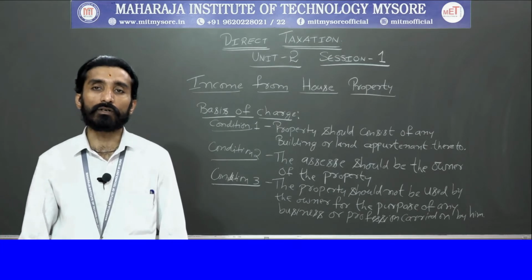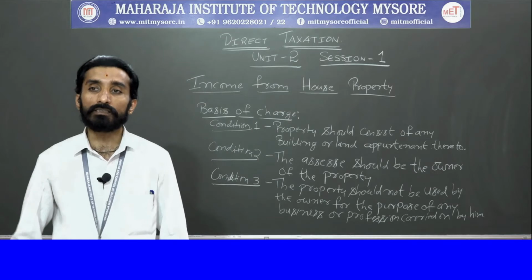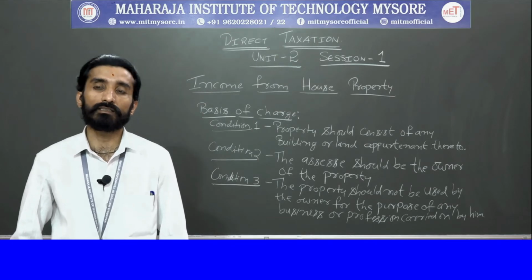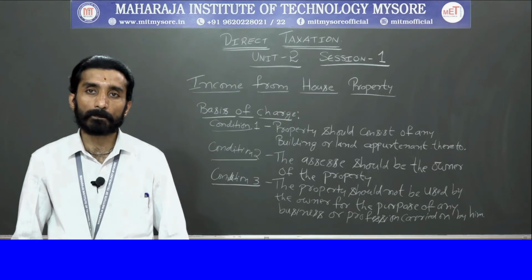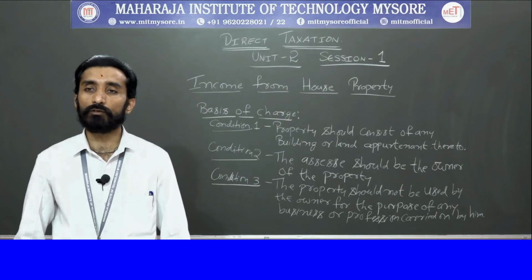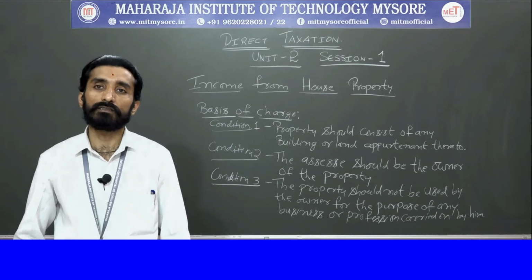And all these concepts are related to your condition 2, or this will be the basis of charge, where they say that the assessee should be the owner of the property. Clear? The assessee should be the owner of the property. Next thing is condition 3. So what does this condition 3 mean?